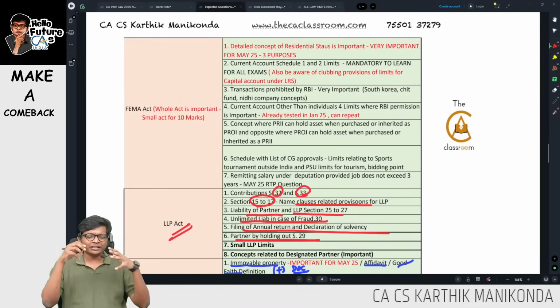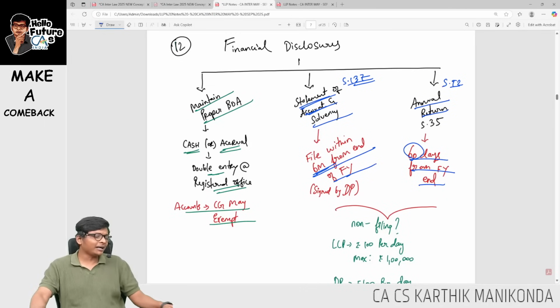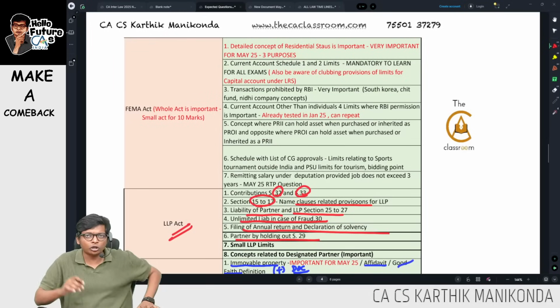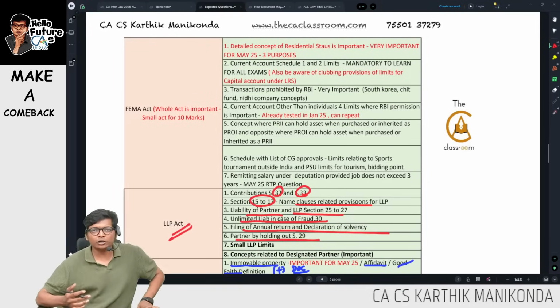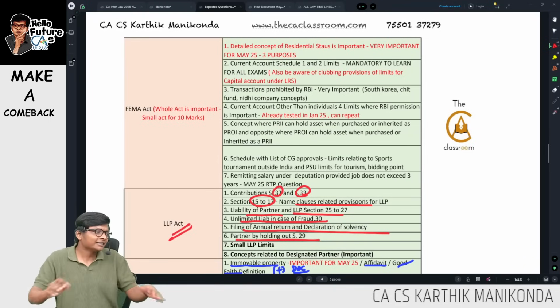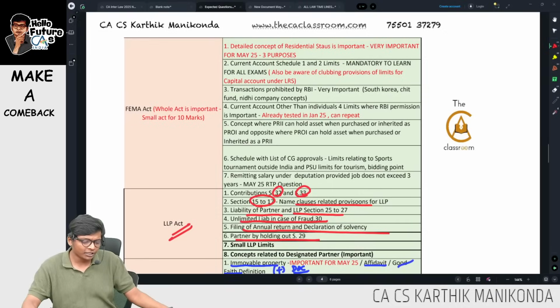Partner by holding out, let me explain here itself. Who is a partner by holding out? Somebody who's not a partner, but is acting or behaving himself to be a partner by estoppel, partner by holding out, and other partners are affirming or giving confirmation of such behavior, then we call it partner by holding out.